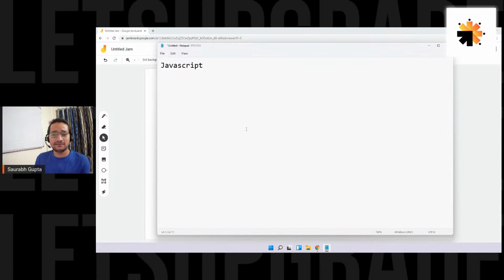So as you guys said, the definition is JavaScript is a scripting language or a programming language. So let me write it. Yes, that is correct. JavaScript is a programming slash scripting language. That means basically it's just like any other programming language like C or C++. Basically, you write instructions and that code is executed and it does something. That means you write some code, it is executed and it gives some output, right? Just like a normal programming language, it can work.